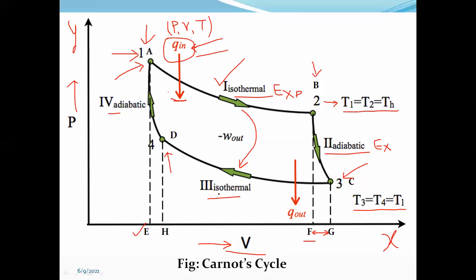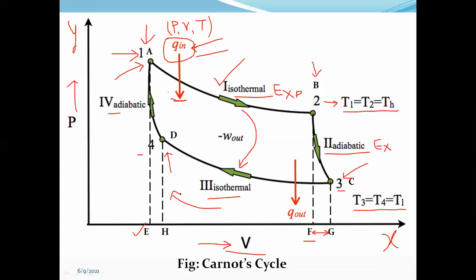If we are talking about C to D or 3 to 4, we can observe that there is a decrease in the volume of the working substance.